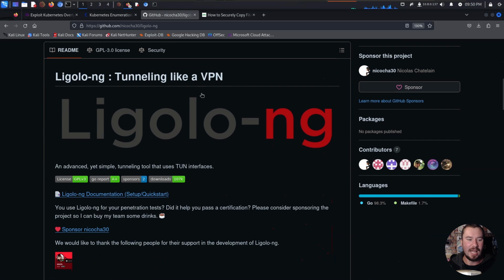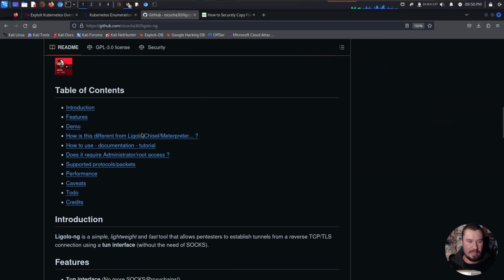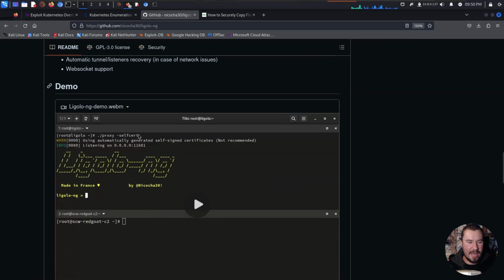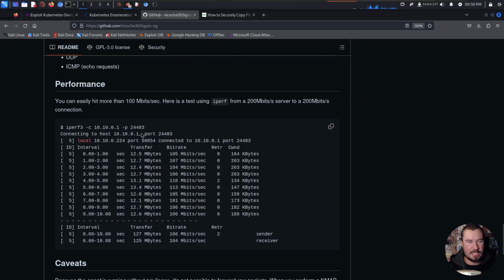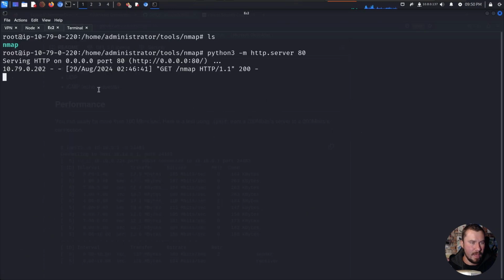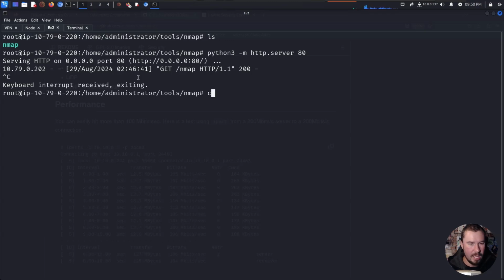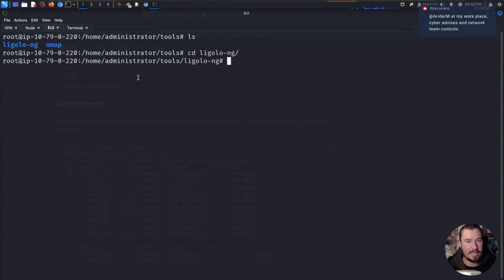So it's tunneling like a VPN, an advanced yet simple tunneling tool that uses TUN interfaces. Very cool tool, and you can watch the walkthrough and do all this stuff yourself. I'm going to show you step by step how we can set up tunneling. We'll go over to our machine and also document all of this in our notes for after the fact, so you can access my notes if you find the tunneling part confusing. But this is going to be helpful for those of you studying for things like the OSCP or the CPTS that are going to require any type of tunneling.